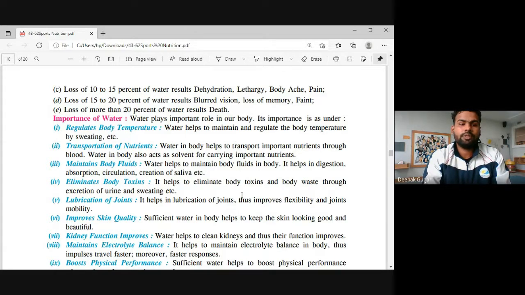If the loss of water is 15 to 20%, there will be blurred vision, loss of memory, and a person becomes faint, right? So loss of 15 to 20% of water results in blurred vision, loss of memory, and the person becomes faint. If someone is feeling dizzy, has a loss of memory, or has blurred vision, generally that is when a person becomes faint.